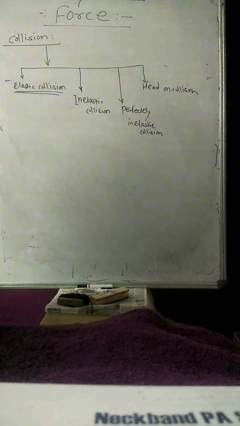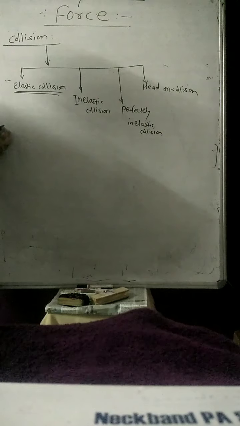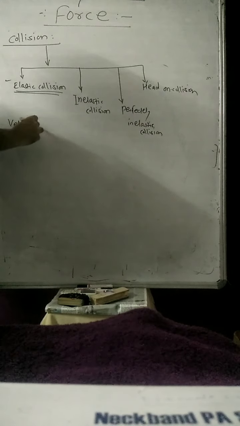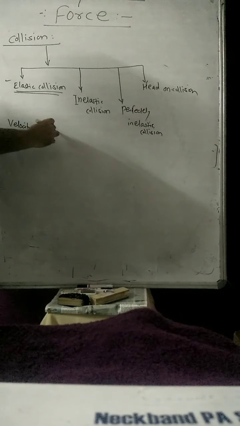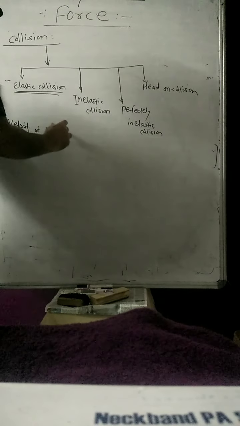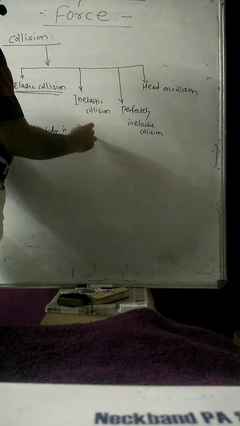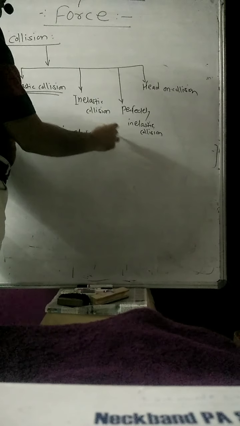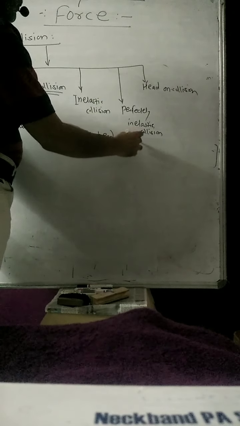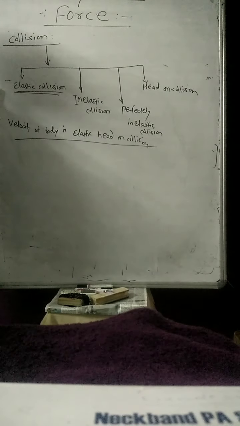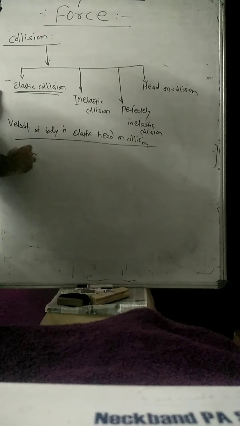Once you have the idea about collisions, the question arises: in a perfectly elastic collision, find out the velocities of a body in an elastic head-on collision. Head-on collision means the bodies are colliding with each other along the same line. So then what is going to happen?